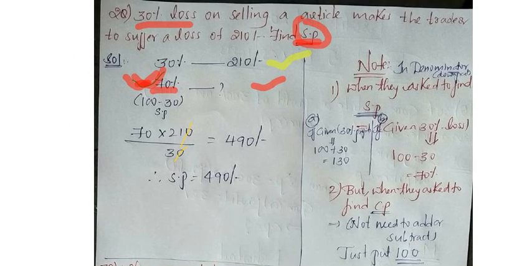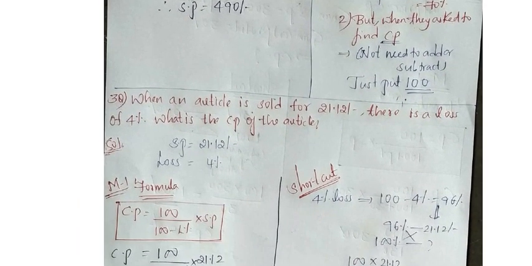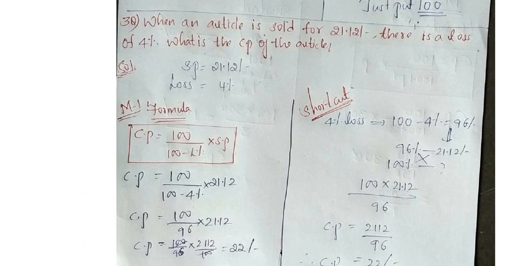Now this is our third question. See here what they have given. When an article is sold for 21.12 rupees, there is a loss of 4%. What is the cost price of the article? Once again I am reading: when an article is sold for 21.12 rupees, it means they have given us the selling price directly. So selling price is equal to 21.12 rupees and there is a loss of 4%.